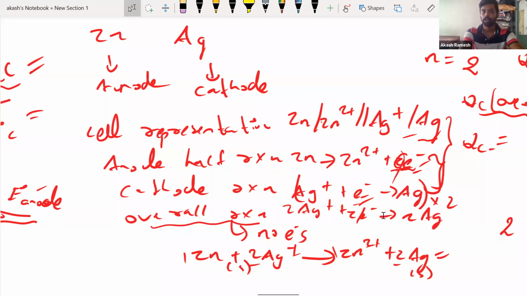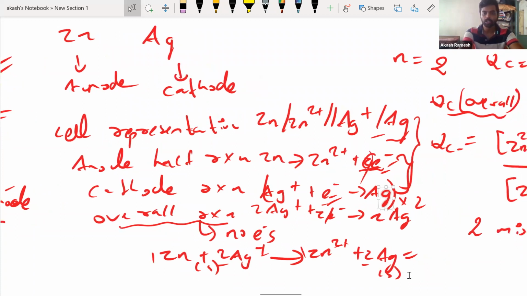Now, what I told you is that when you write the overall equation, there should not be any electron in the reaction. So you have to suitably multiply by some factor. In this case, I multiply the Ag reaction by 2. So 2 electrons are lost and 2 electrons are gained, and they get cancelled. That would be the N value. It's mentioned here: the N value here is 2. Then you get the overall equation.